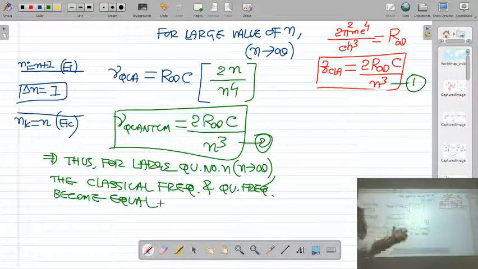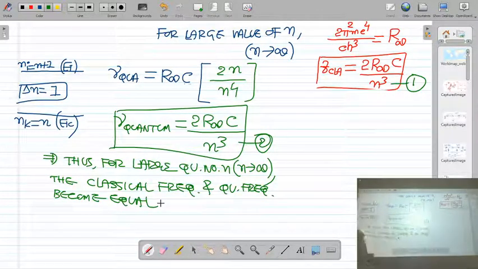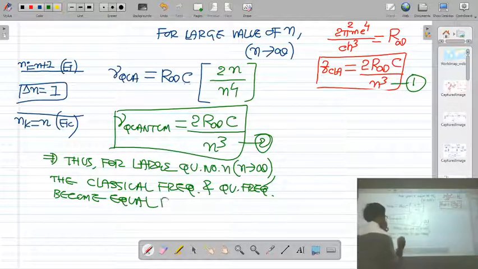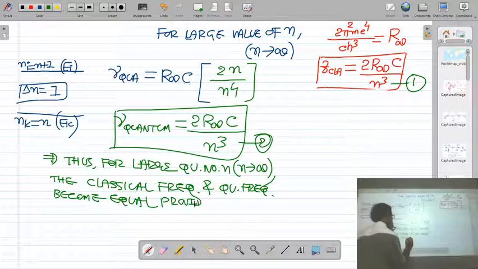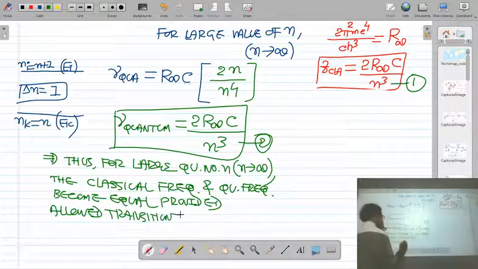So both the frequencies are the same, not for small quantum number, but for higher quantum number, the classical frequency and quantum frequency become equal, provided the allowed transition is delta n is equal to 1.